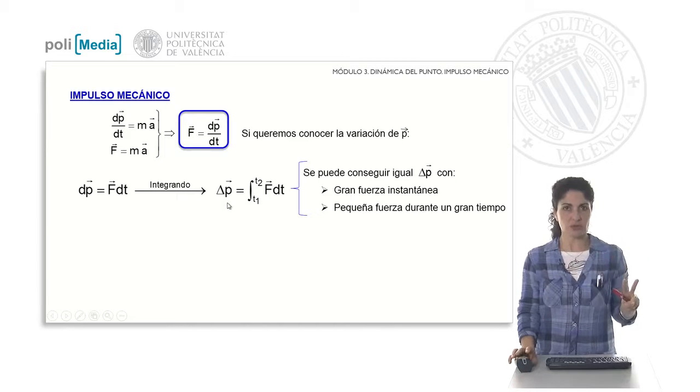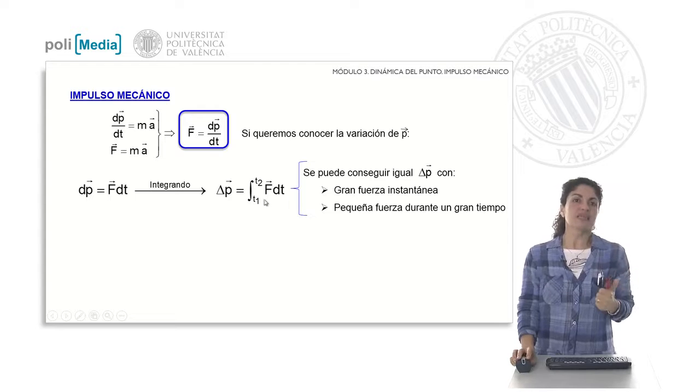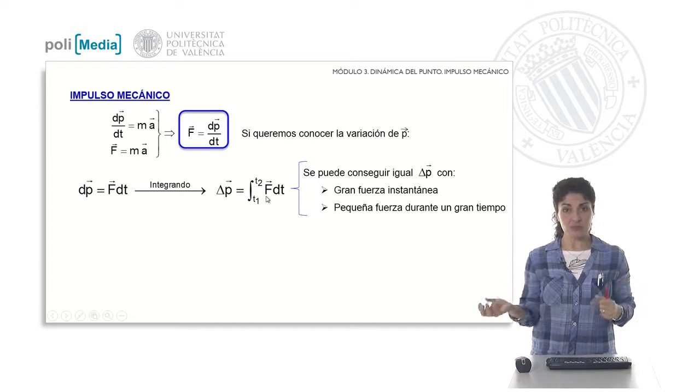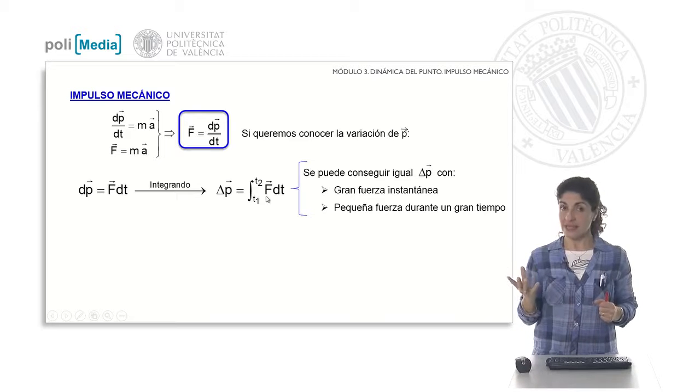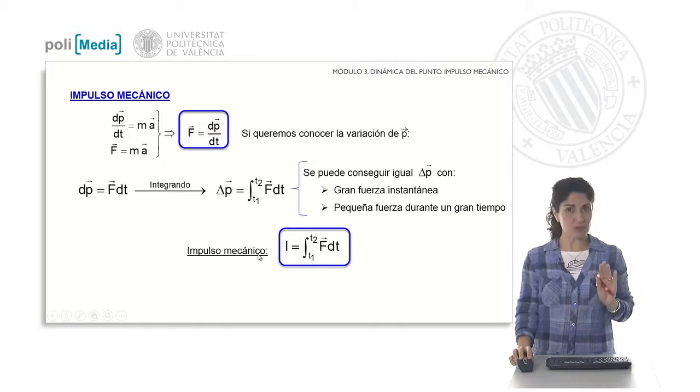by two different paths. A first path can be that a very large force is acting in a very small time interval, and another path may be that a small force is acting but during a large time interval. In both cases, the variation of the quantity of motion will be the same. This magnitude that has appeared from this integral is the one that is defined as the mechanical impulse, and that we are going to use a lot, and it is used a lot in impacts in collisions.